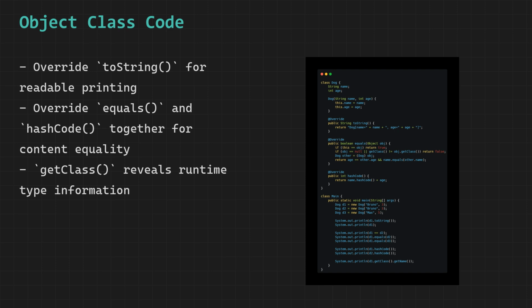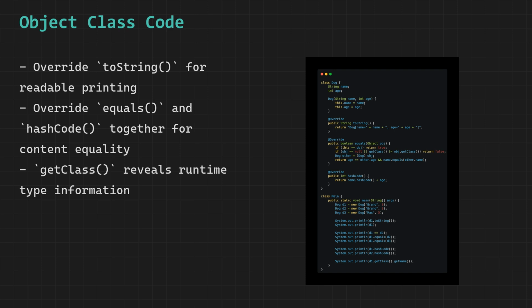The hashCode method is overridden to return a consistent integer based on the name and age fields. This ensures that two Dog objects with the same data always produce the same hashCode, which is required by Java's contract. Now let us look at the main class. We create three Dog objects. d1 is Bruno aged 3, d2 is also Bruno aged 3, and d3 is Max aged 5.